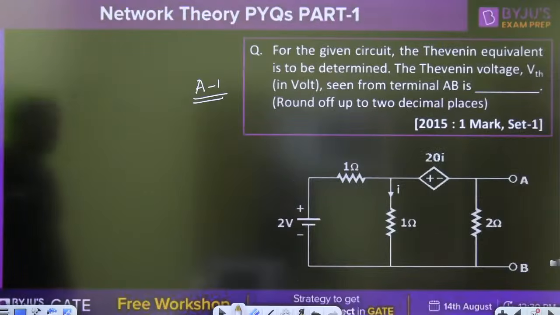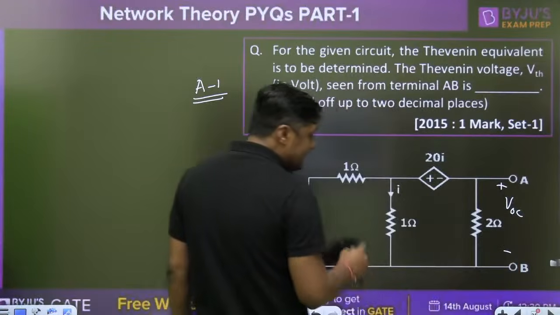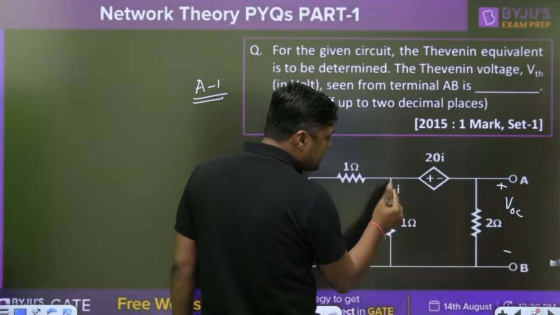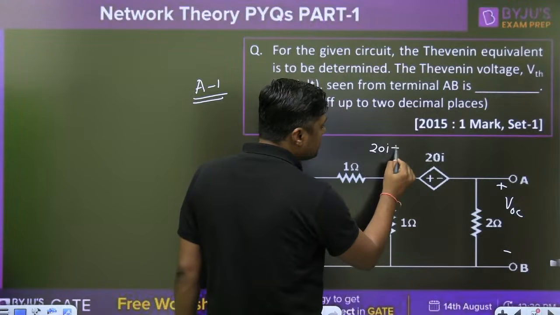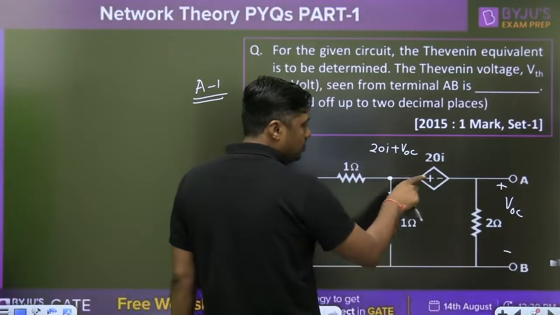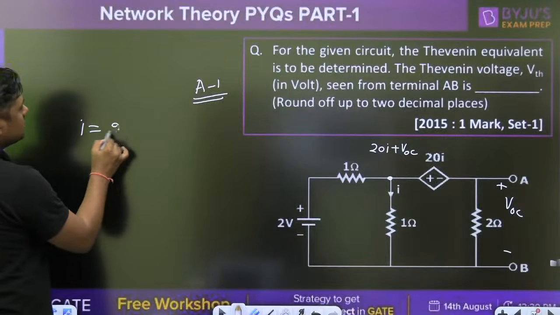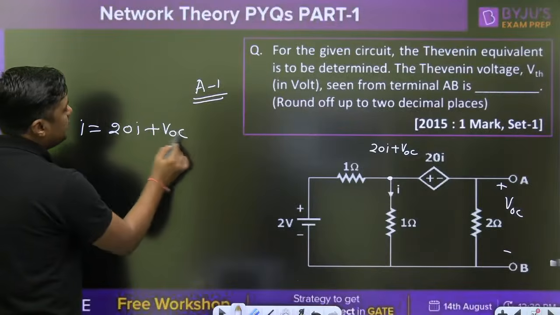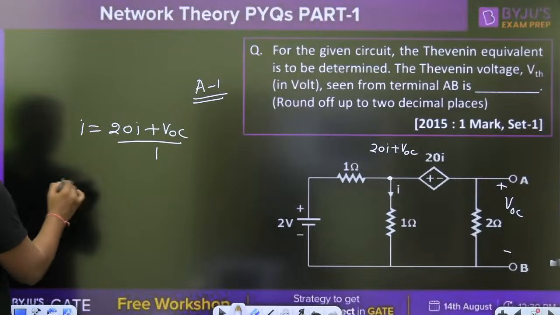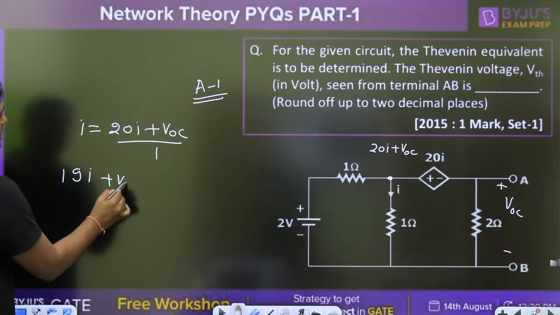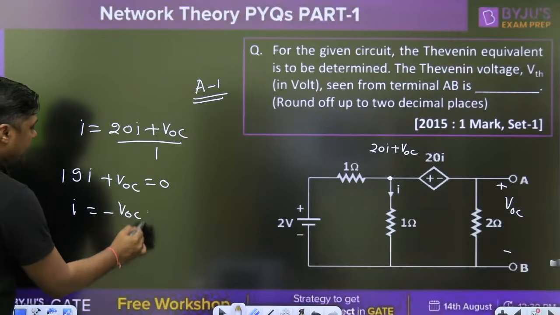Second hint I want to give, always remember, if it is a VOC, then what is the voltage at this point? This is the 20I and this is the VOC, so it will become 20I plus VOC. Yes, easy, 20I plus VOC. Now what is the I? I is nothing but 20I plus VOC divided by 1. You can say this is 19I plus VOC is equal to 0. So I is equal to minus VOC by 19.